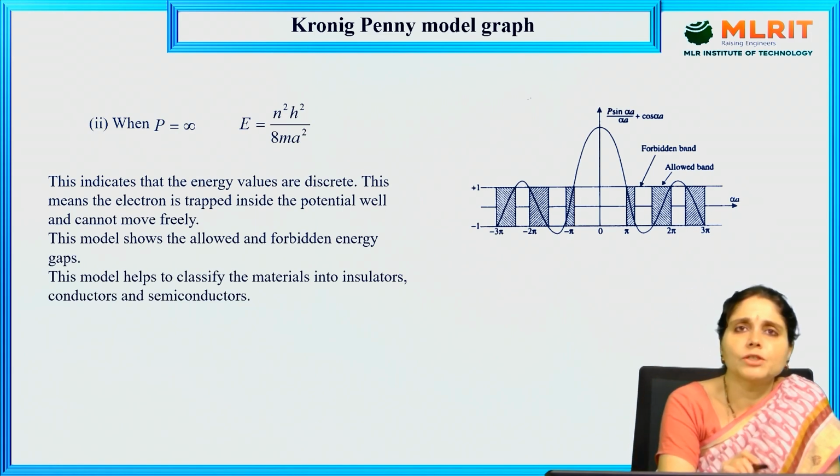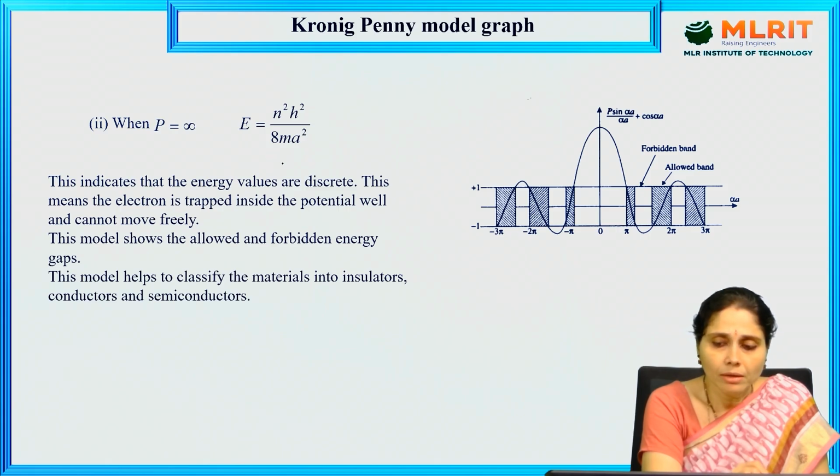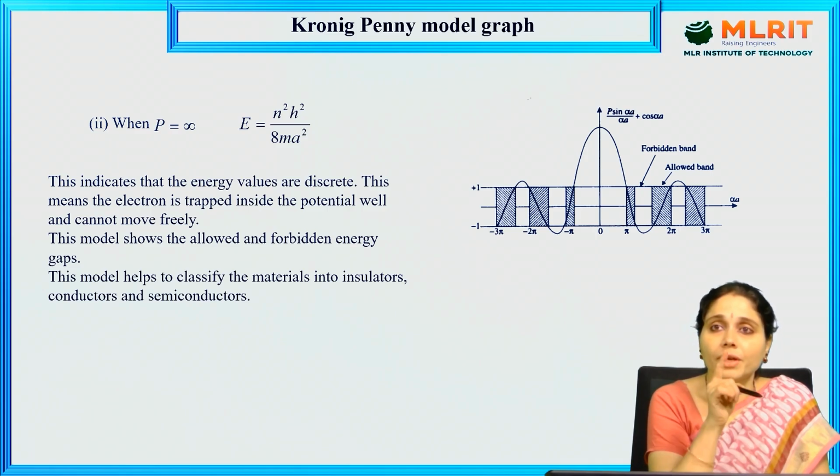When P equals infinity, what happens here? The whole expression will become n, and the energy becomes E equals n²h²/8ma². This indicates that the energy values are discrete. This means that the electron is trapped inside the potential well and cannot move freely.